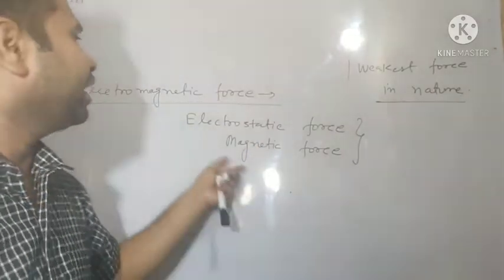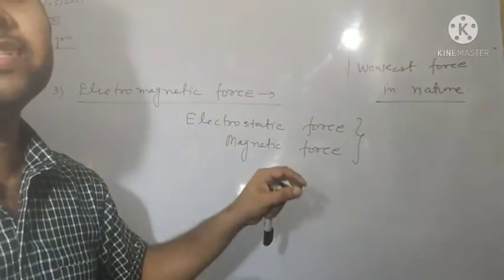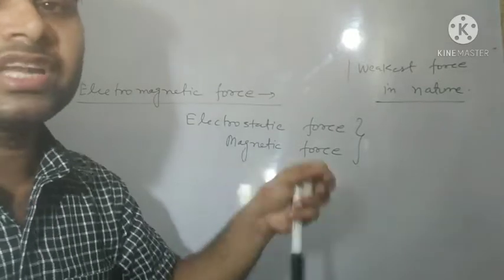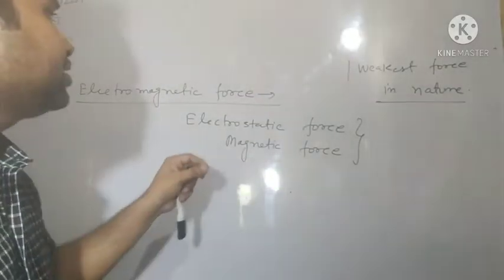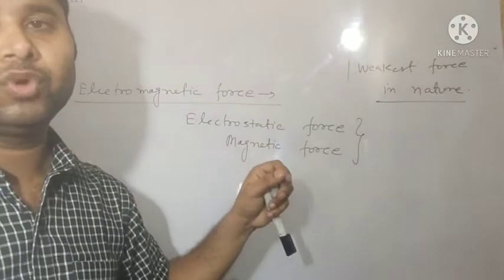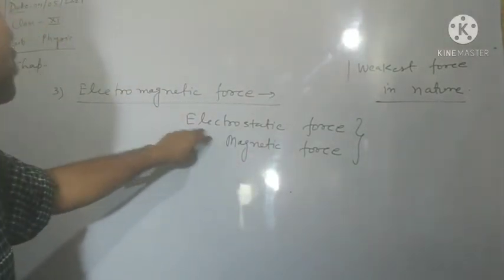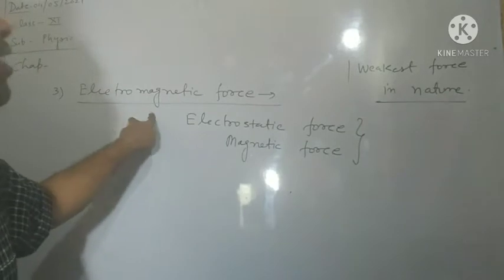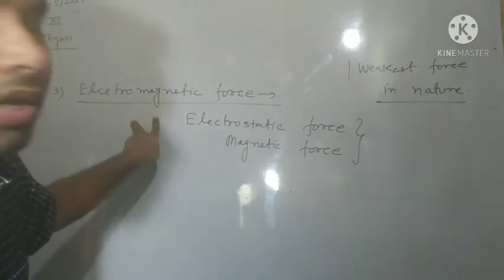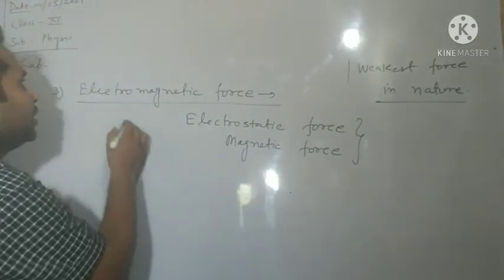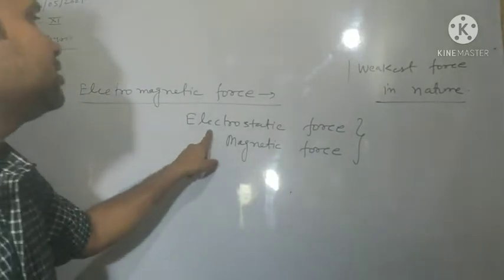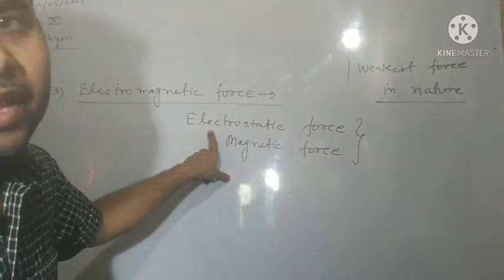The electric current, which refers to charges, and the magnetic force. Okay? So the combination of these two gives you the topic electromagnetic force. In electromagnetic force, first is electrostatic force.